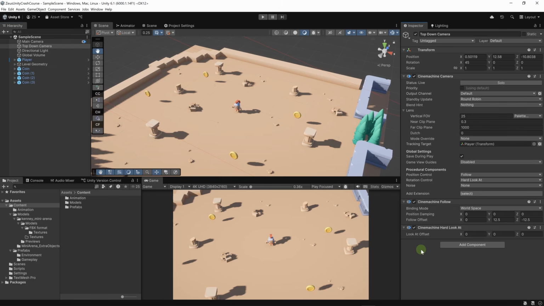In this lecture, we added a Cinemachine camera to our scene and we made it follow the player around. Cinemachine is a quick way to add a camera to your game. It's packed with features. I highly encourage you to go to the documentation and read all about the different features and the different elements that you can use in your game. It's much faster than writing your own camera controller, but that could be a good training exercise, so I also encourage you to try and do that.